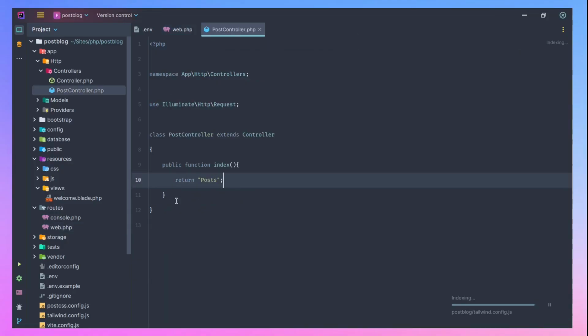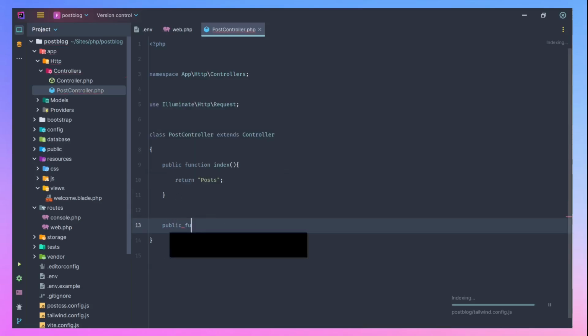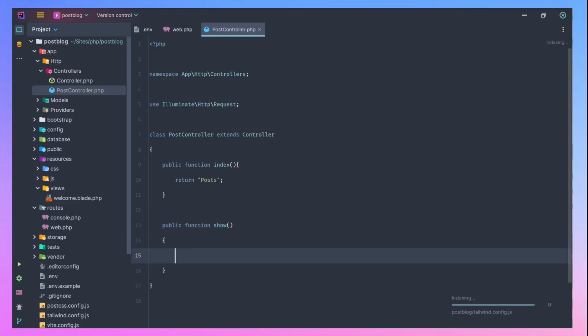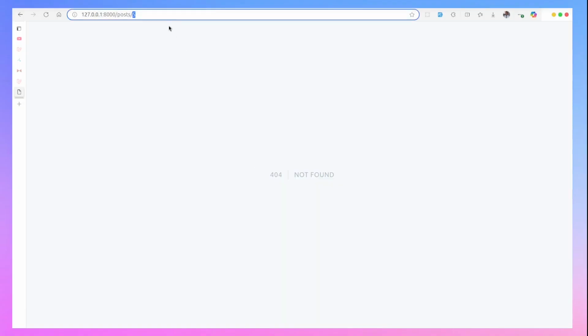So now let's come back to this and say public function show. Then here let's return show posts. So now you are not seeing anything other than show post.